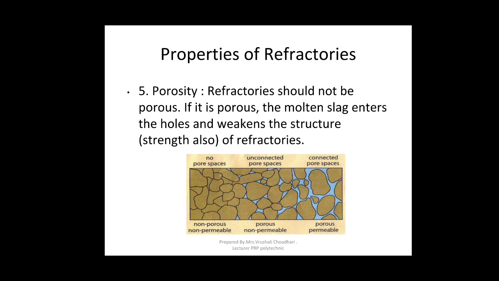If refractories are porous, what will happen? Molten metal will enter those pores and break or weaken the structure. While if it is non-porous, metal will not enter the holes and does not weaken the structure. So refractory should not be porous. It must be non-porous.